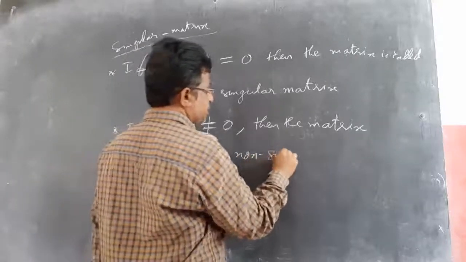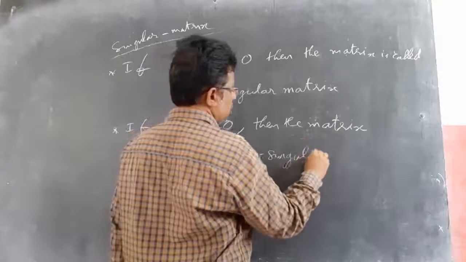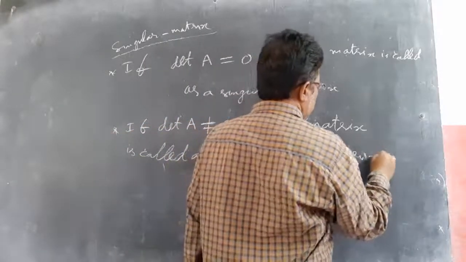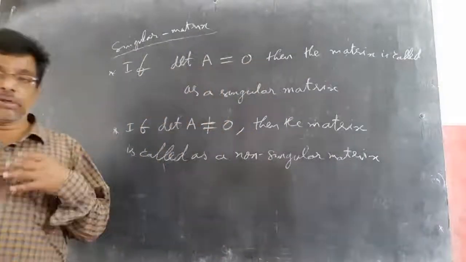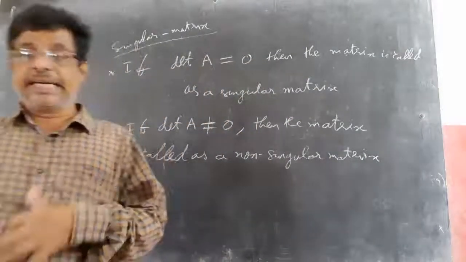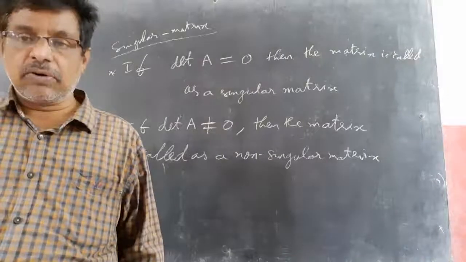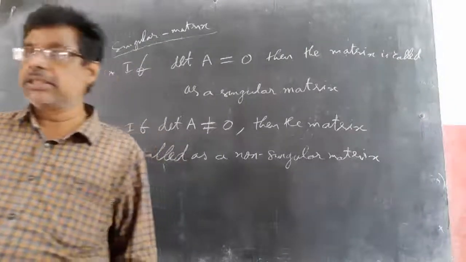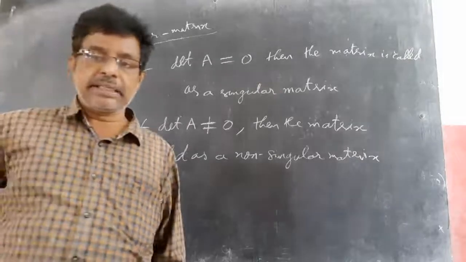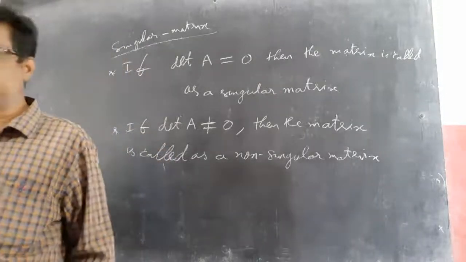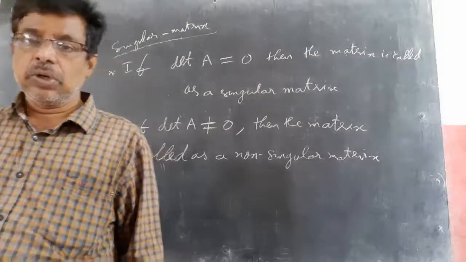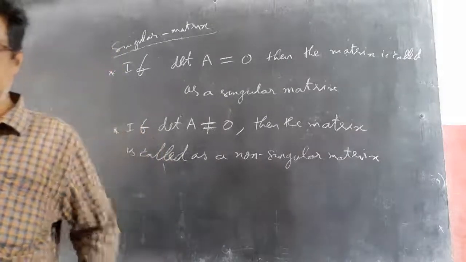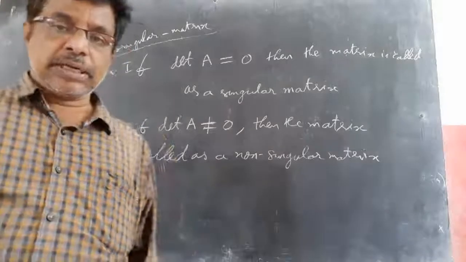Very important equation. If det A equal to 0, then the matrix is called a singular matrix. If det A not equal to 0, then the matrix is called a non-singular matrix.